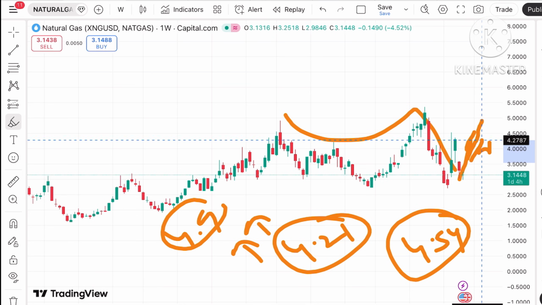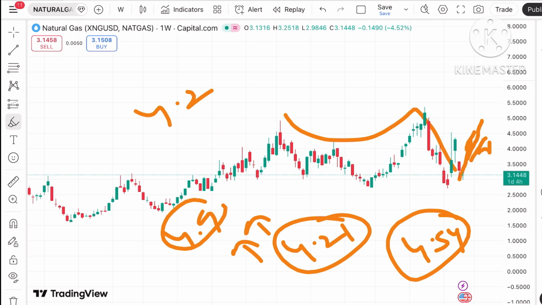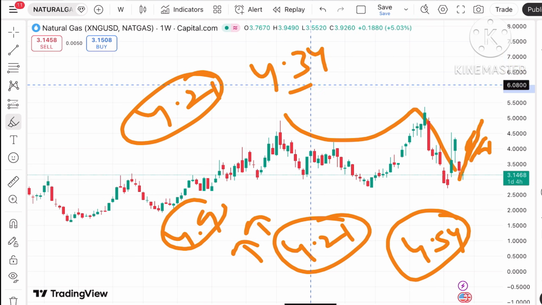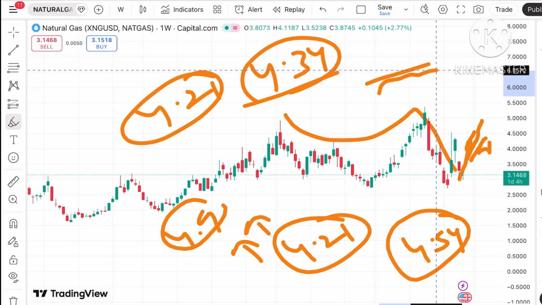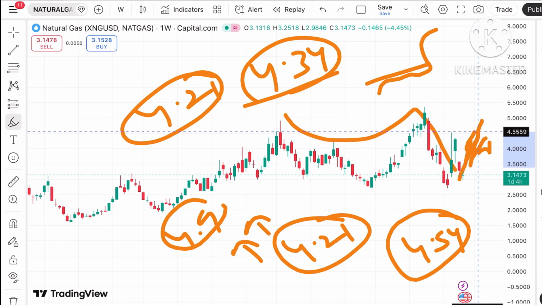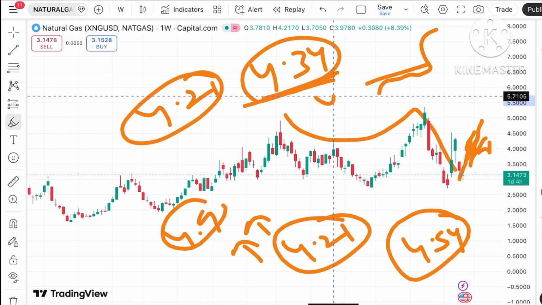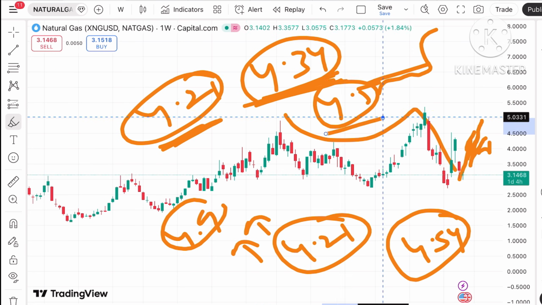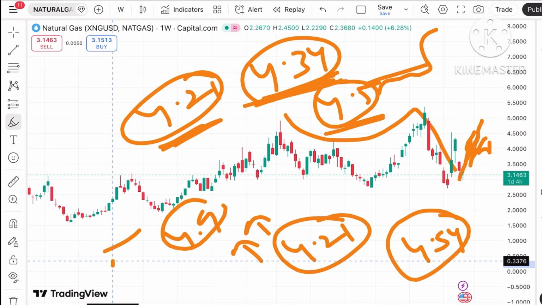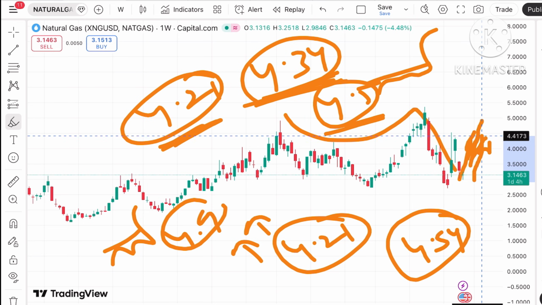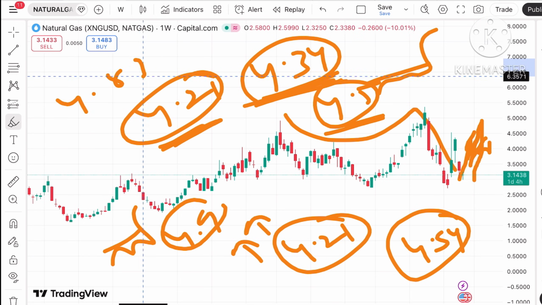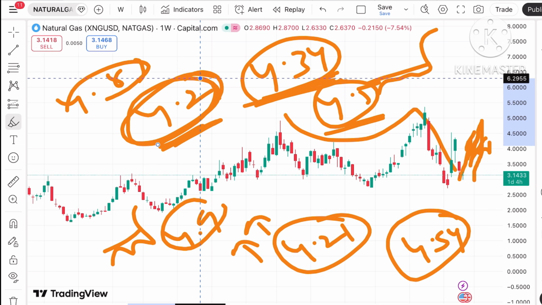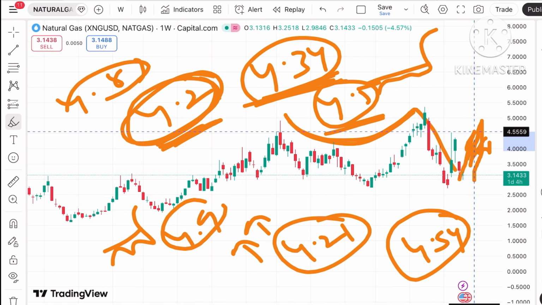Remember that as soon as the price starts going above a level of $4.21, chances of crossing 4.34 are very high, because 4.34 is a weak level and chances are very high it will cross it. $4.5 is also weak, so if the price sustains above this level, chances of crossing 4.3 will be there. From there 4.5 will be there, because these two are weak levels. We can see the price will rise above that level, and from there it will touch a level of 4.83. There is a higher chance, so I am saying that a level of 4.2 is very important for the price to go further upside. So we can see a further high.